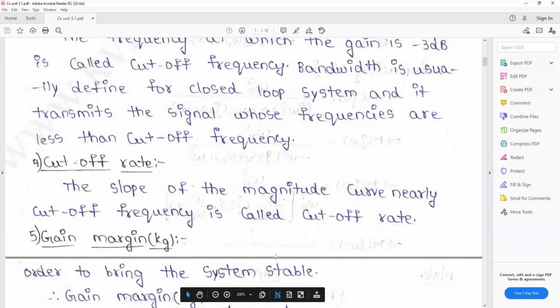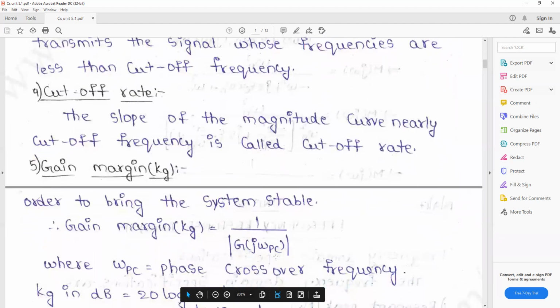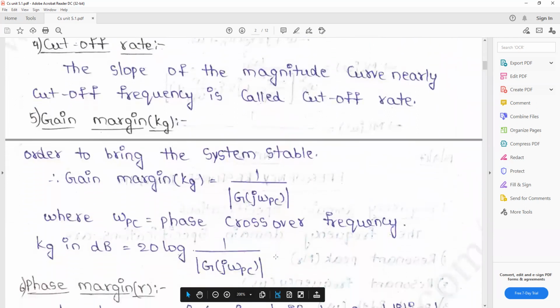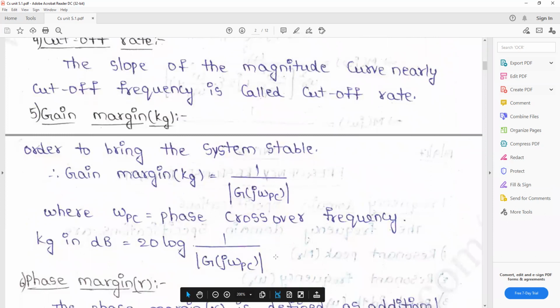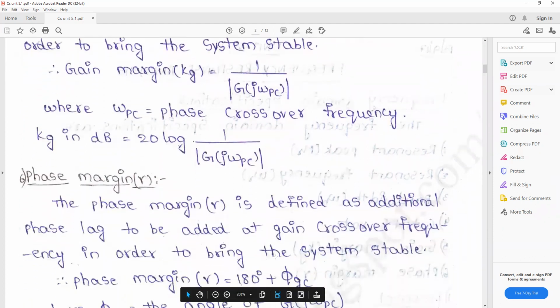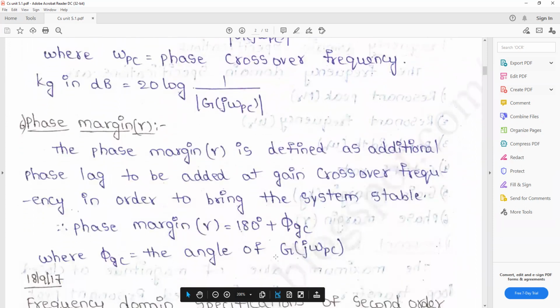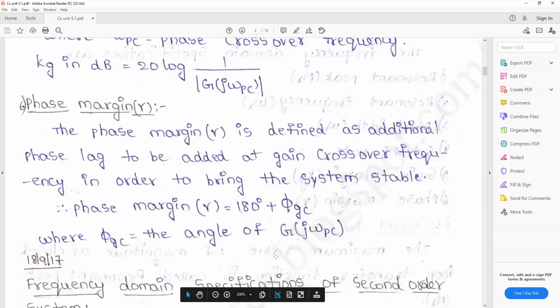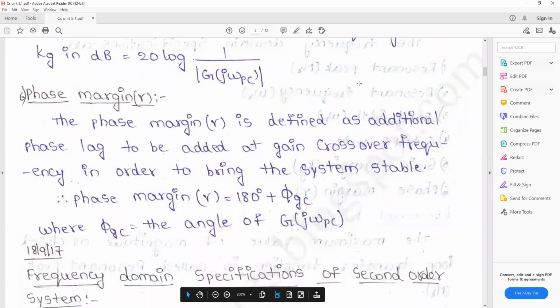The cutoff rate means the slope of the magnitude curve near the cutoff frequency. And the gain margin is very important. The gain margin formula is 20 log modulus 1 by G of j omega pc, where omega pc is the phase crossover frequency, meaning the gain at the phase crossover frequency. And the phase margin is 180 degrees plus the phase angle at the gain crossover frequency. Okay. Next class we will discuss how to draw the Bode plot, the procedure and the problems.